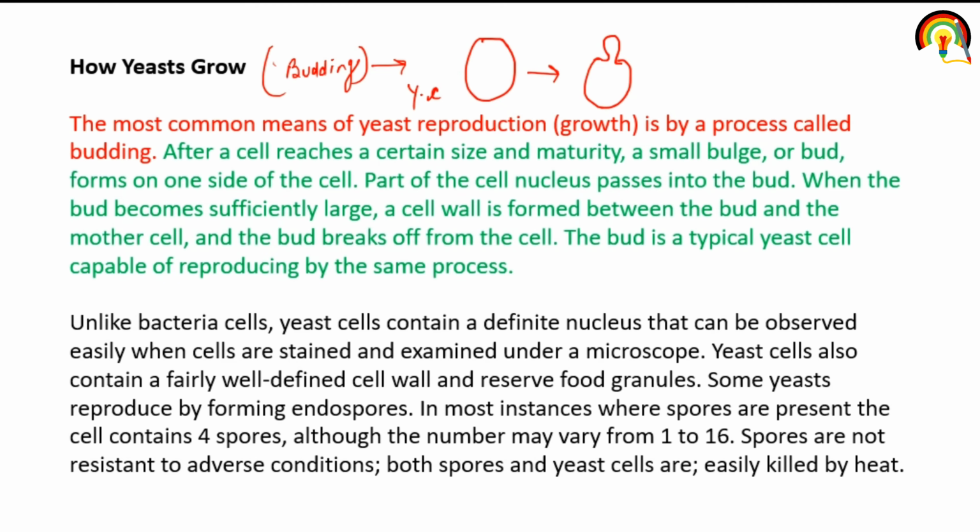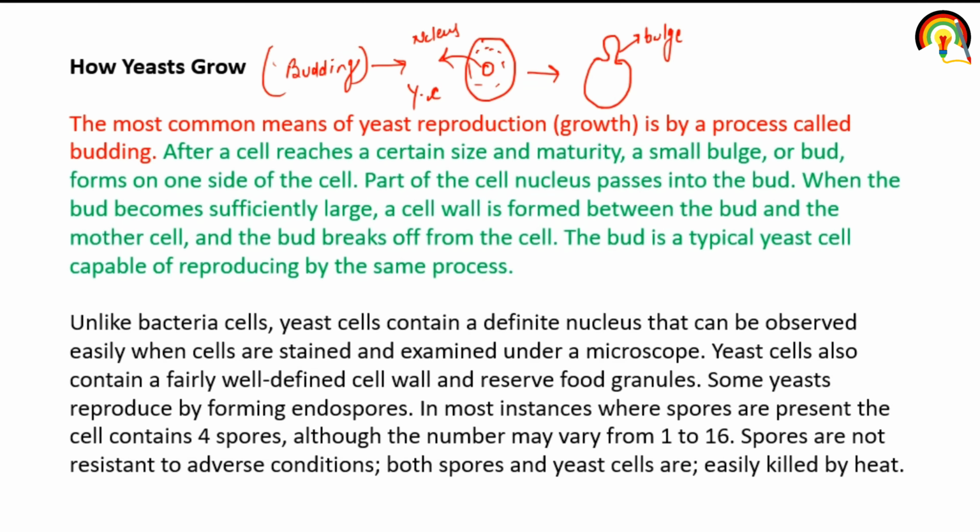Part of the cell nucleus passes into the bud. Let's suppose in yeast cell nucleus is also present and other organelles also present and its cytoplasm. So after a cell reaches a certain size and maturity, a small bulge or bud forms on one side of the cell.